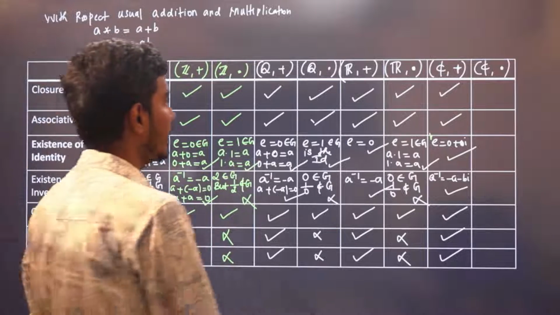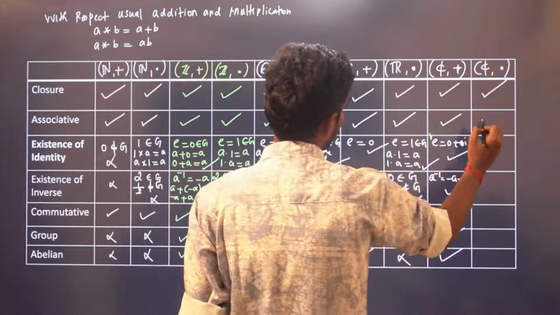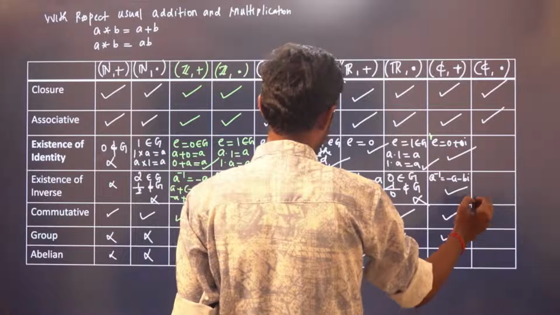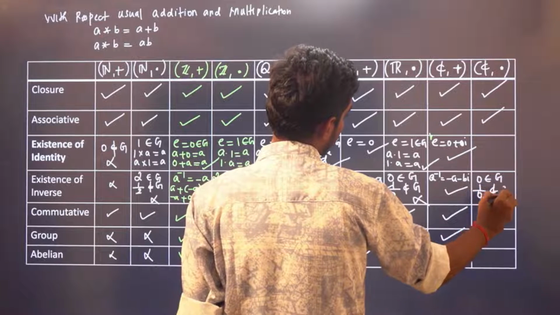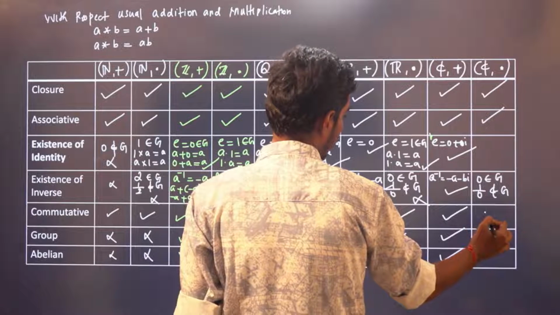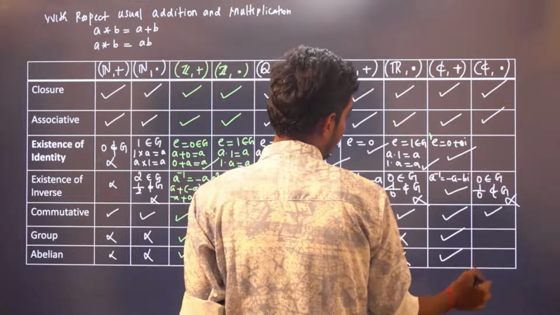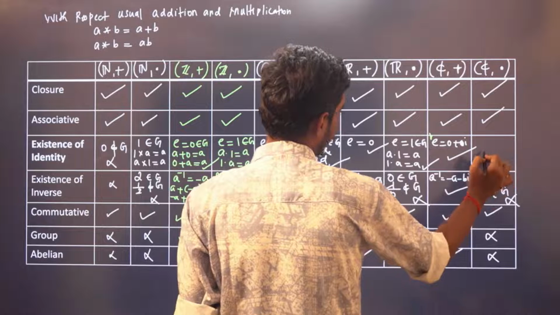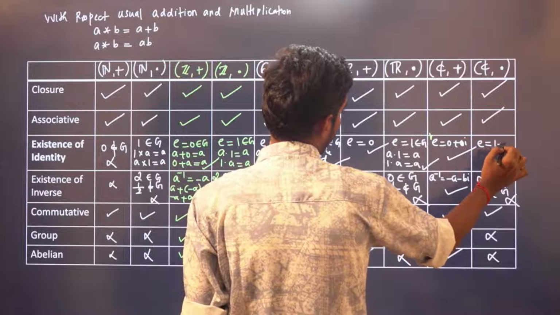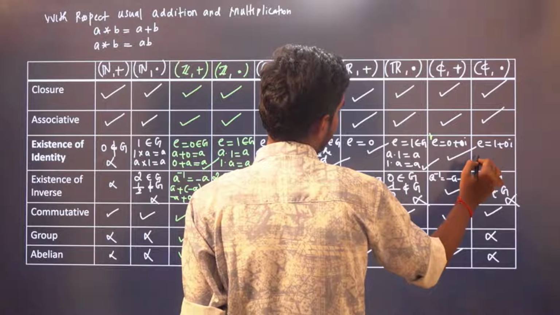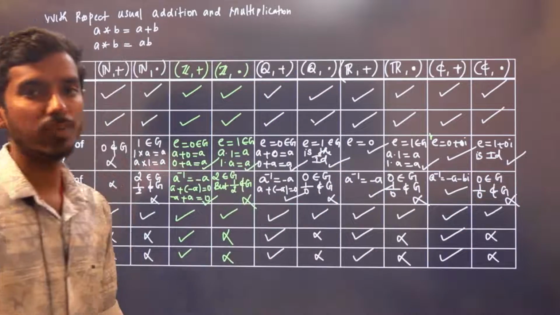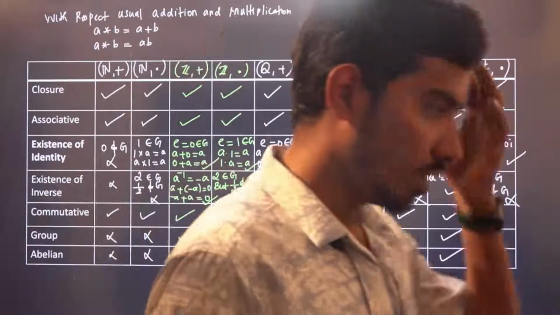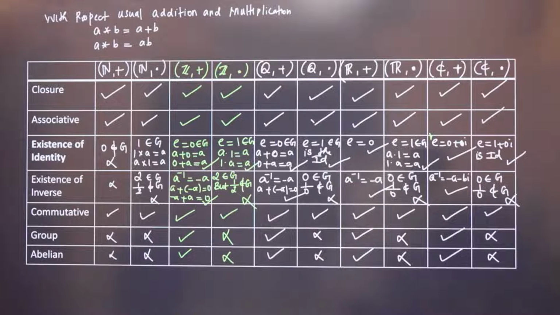Now complex numbers with multiplication, again the same here. 0 belongs to G, but 1 by 0 doesn't belong to G. It is commutative, but the inverse does not exist, so not a group, not an abelian group. E is equal to 1 plus 0i is the ID element, because when you multiply 1 plus 0i with a plus bi, you will get a plus bi again.